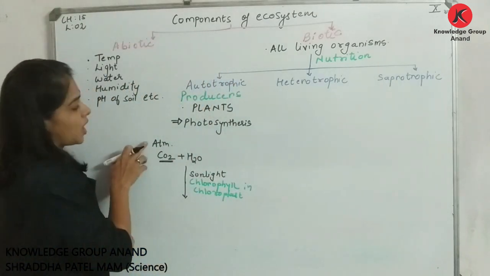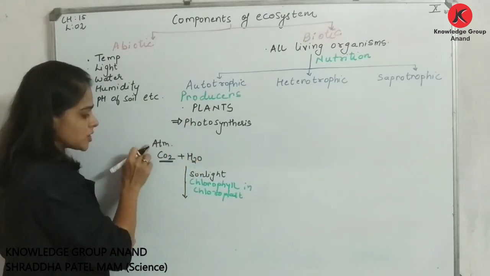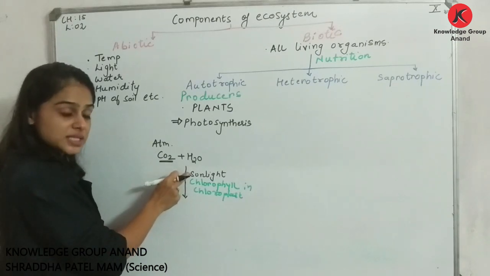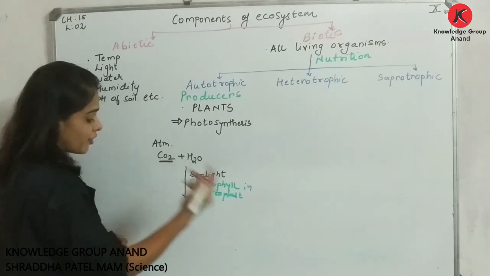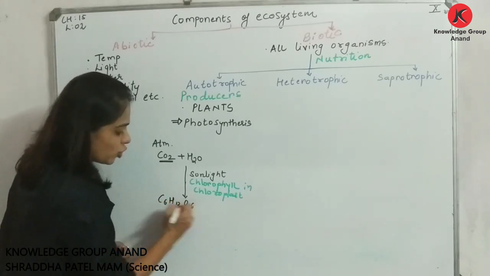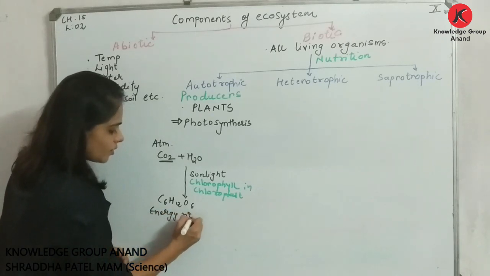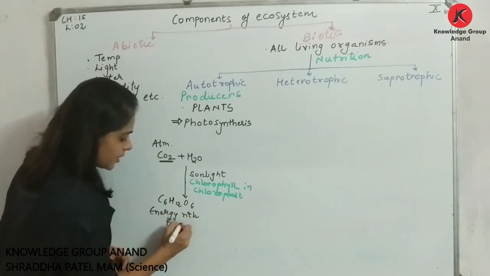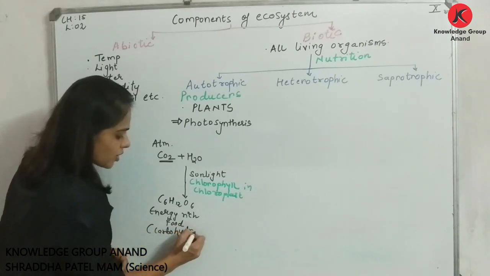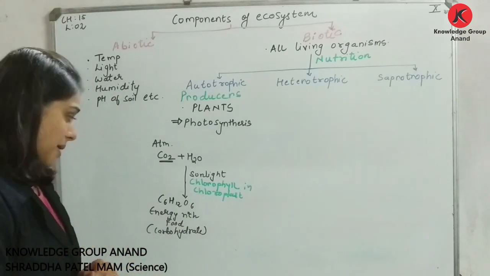Okay, whatever. In the process of photosynthesis, plant uses atmospheric carbon dioxide, which in presence of sunlight and chlorophyll gets converted into C6H12O6. आपको अच्छे से पता है. This is energy rich food, जिसको आप बड़े प्रेम से क्या बोलो? It is called as your carbohydrate. Am I clear?